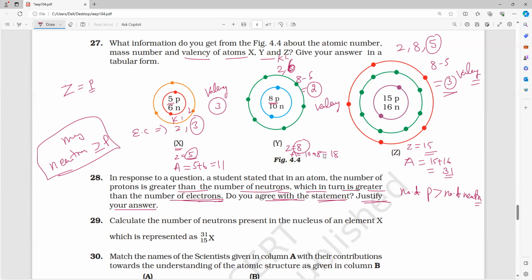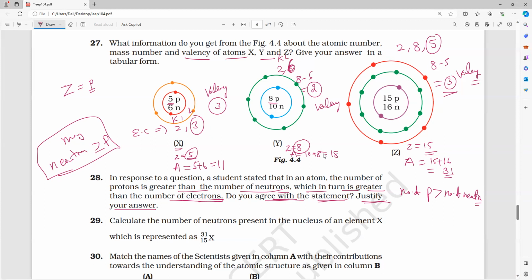The statement is not correct because under normal conditions, the number of protons cannot be greater than that of neutrons.